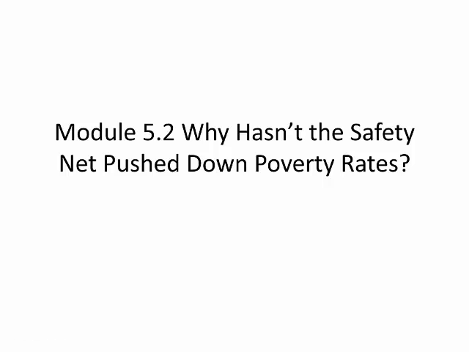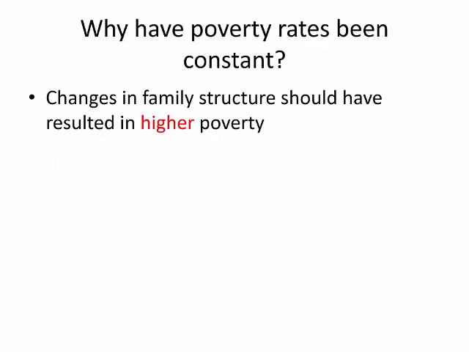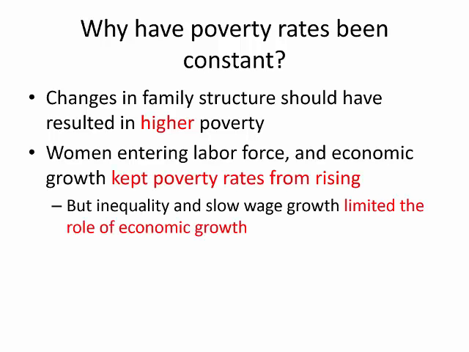In the previous module, we saw that the lack of decline in U.S. poverty rates since the 1960s is partially explained by the increase in female-headed families, which pushed poverty rates up and counteracted other factors that might have reduced poverty. We then considered one set of these other factors, economic growth. There, we noted that while economic growth has been strong, it has also been accompanied by rising inequality and declining wages for many. These two factors together, economic growth and declining wages, do a fairly good job of predicting the relatively flat poverty rates we've seen, at least since the 1980s.